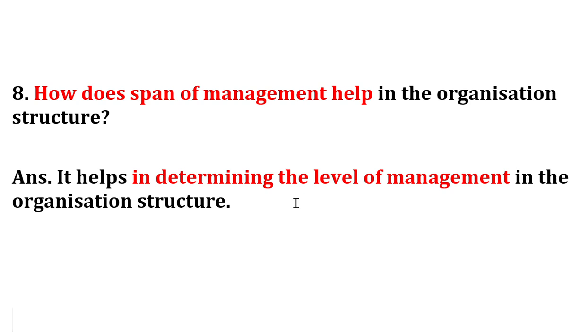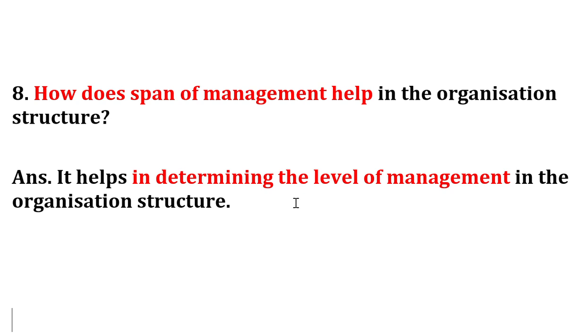He gets to know at which level he is working. Just by looking at the organization structure, he could understand what is his position, and that is one advantage of organization structure. But here the question is, how does a span of management help in the organization structure?